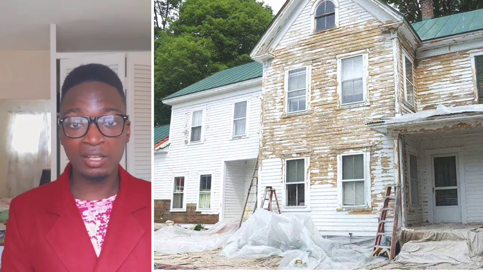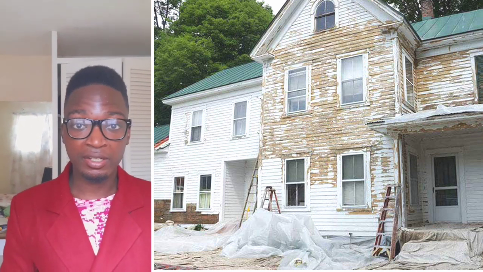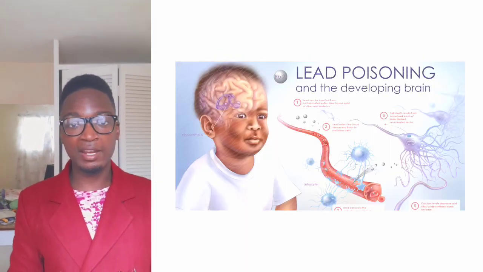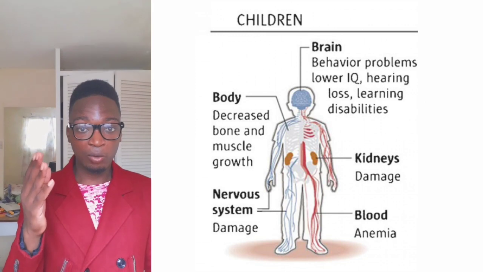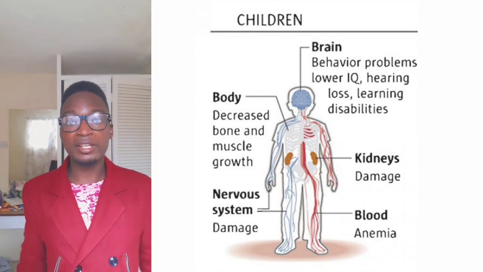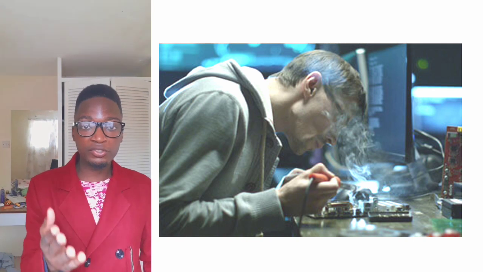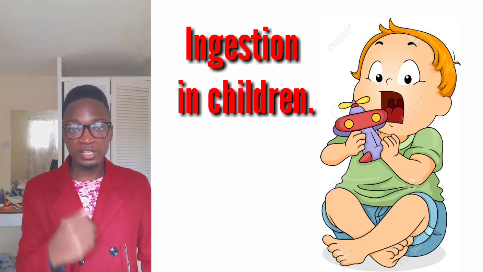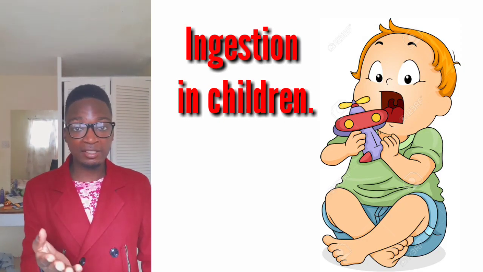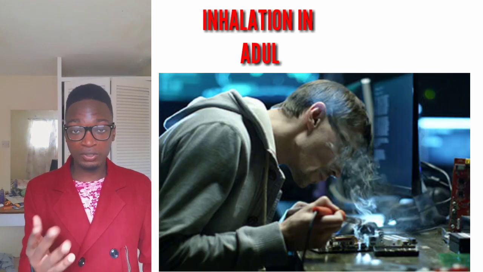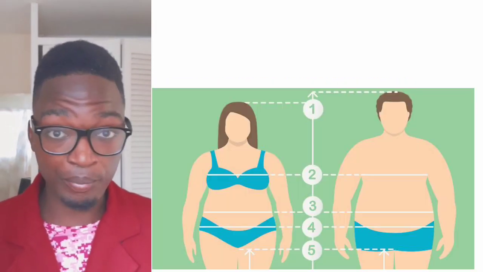Living in a house that has lead paint may put your children at risk of lead poisoning. Also, working in an environment that has lead fumes may put you at risk of lead poisoning, especially if you inhale them. In children, lead poisoning occurs mostly due to ingestion, and in adults, mostly due to inhalation.